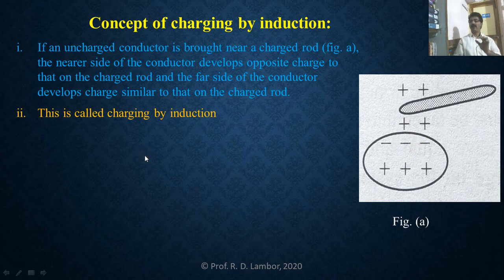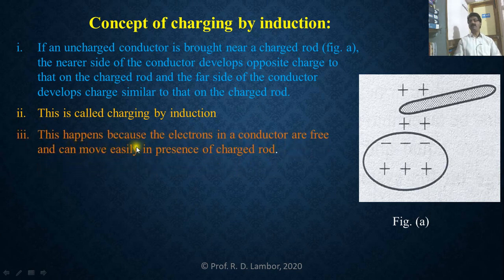Now we will try to explain why it is happening. This happens because the uncharged conductor acquires the charges as the electrons in the conductor are free and can move easily in the presence of a charged rod. In this uncharged conductor, a large number of electrons are there and they are free to move. That's why the electrons can move easily in presence of the charged rod, and due to that, it is happening.